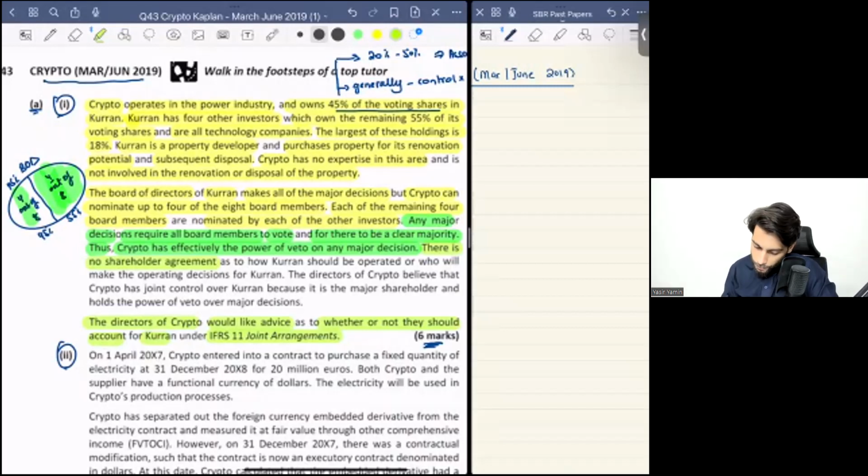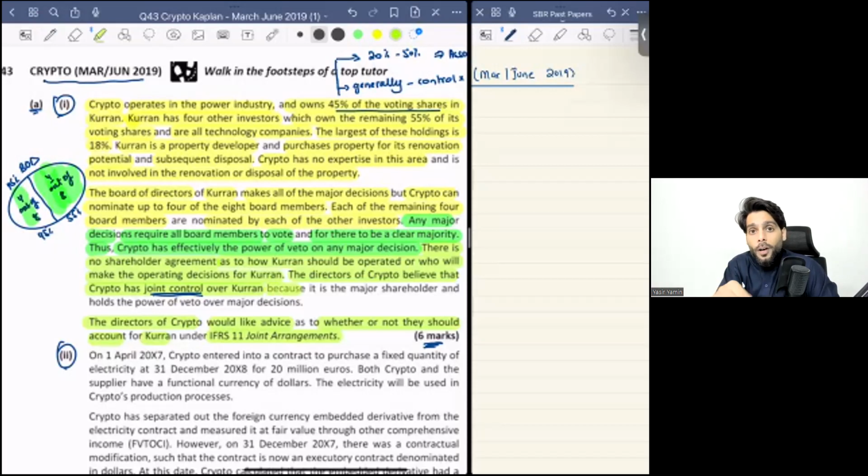We'll discuss that later. So there is no shareholder agreement as to how Curren should be operated or who will make the operating decisions for Curren. The directors of Crypto believe that Crypto has joint control over Curren. You don't have joint control over Curren because it is not identifiable. There is no shareholder agreement, because it is the major shareholder and holds the power of veto over major decisions.